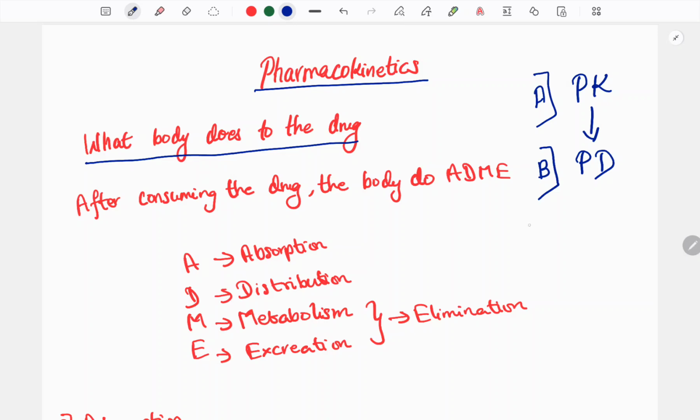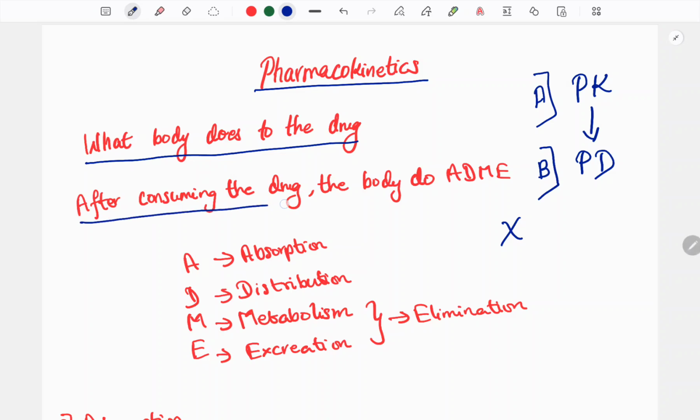So I am eating a tablet X. After eating the tablet, I drink some water. The body has to take the tablet. What the body does to the tablet, the body is doing something to the tablet. What does the body do to the drug?